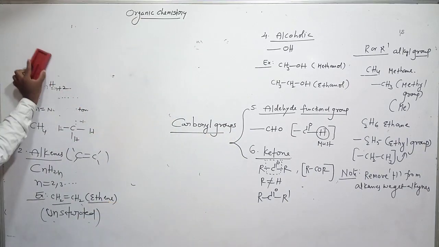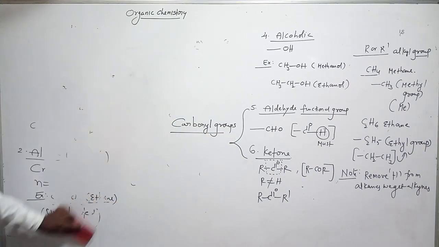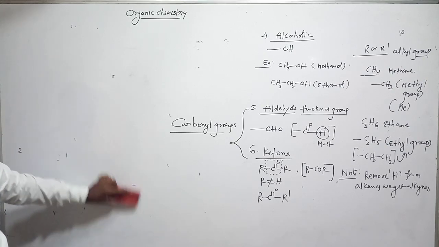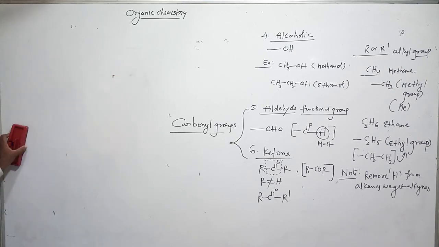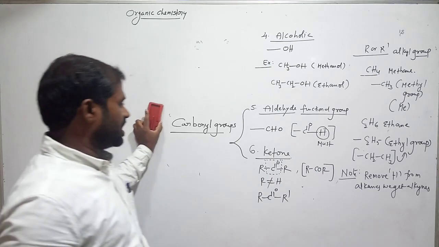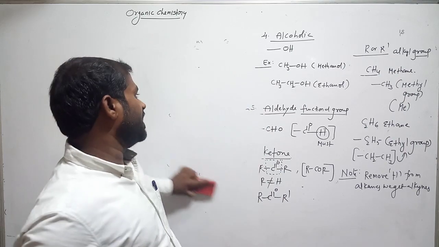What are carbonyl compounds? Carbonyl compounds are compounds which consist of aldehydes or ketones. So what are the carbonyl functional groups? Aldehydes and ketones. So now I would like to give one example for ketones.